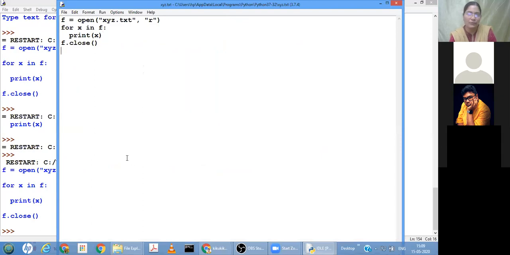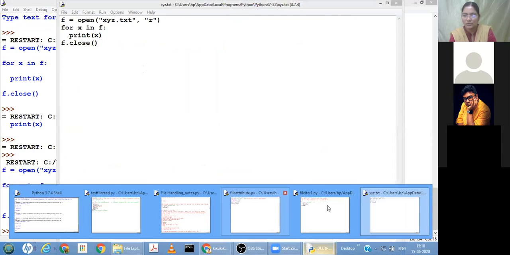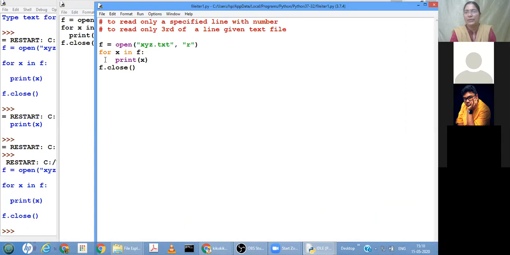All are terminated by one more new line character. Because we are using the iteration, that iterable object will take one line at a time, then it terminates the line. Got it? So here we read each and every line using the iteration. Clear?